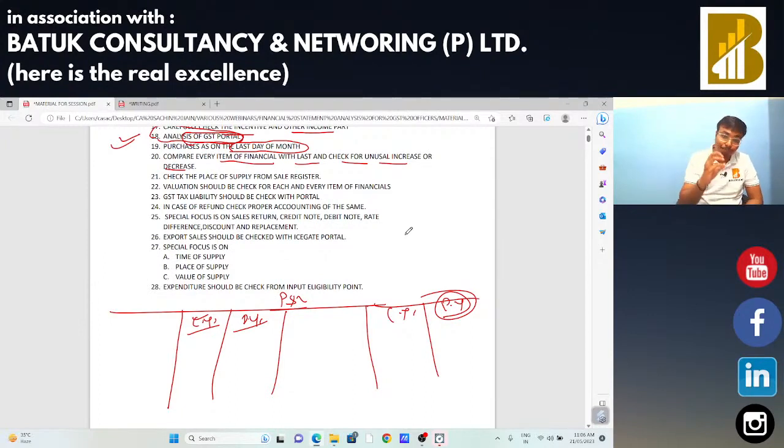Okay, sir. So this is a point on which we need to do the work. Next, check the place of supply from the sales register. Sir, when you are going to check the sales register, these two documents are very relevant, for the sales register and for the purchase register. And in most cases of the bill to ship to model, you find certain things. So when you analyze the sales register, you need to check whether the place of supply is correct or not.